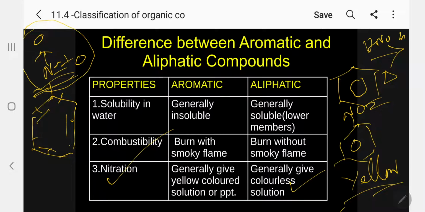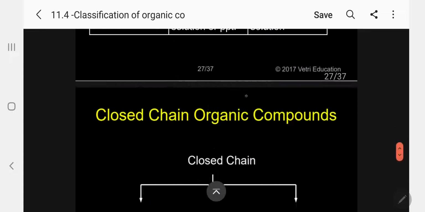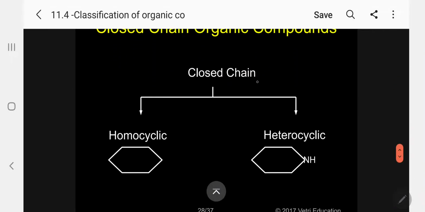Okay, so yellow color is formed. So generally, all the substituted benzene compounds, when you do nitration to any aromatic compound, you will get yellow solution or yellow precipitate. Please follow. Now, let me come back.